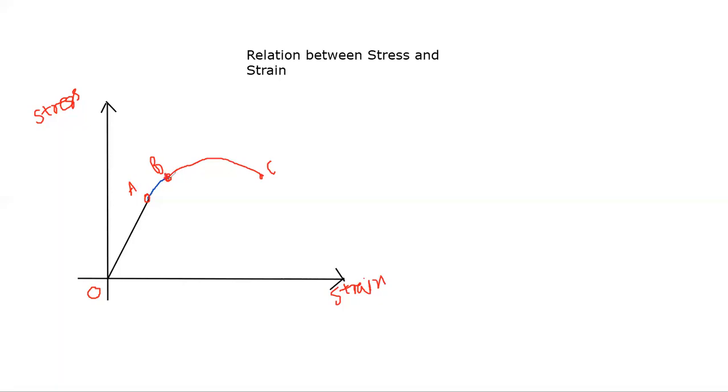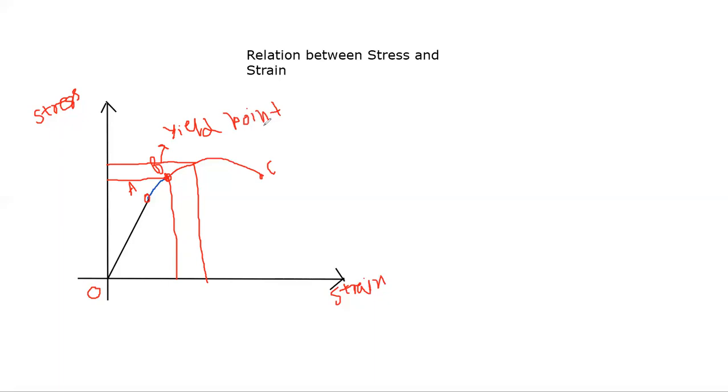Now, see, beyond this yield point, what happens if you increase the stress by a very small quantity? See the change in strain. The change in strain is very much. For a small change in stress, there is a huge change in the strain. So this point B is known as the yield point of any material.